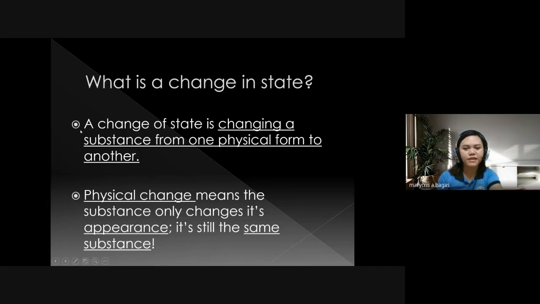A change of state is changing a substance from one physical form to another. Physical change means the substance only changes its appearance, it's still the same substance. Ice, liquid, gas, or solid, liquid, gas, it's a different form but the same substance, like water.